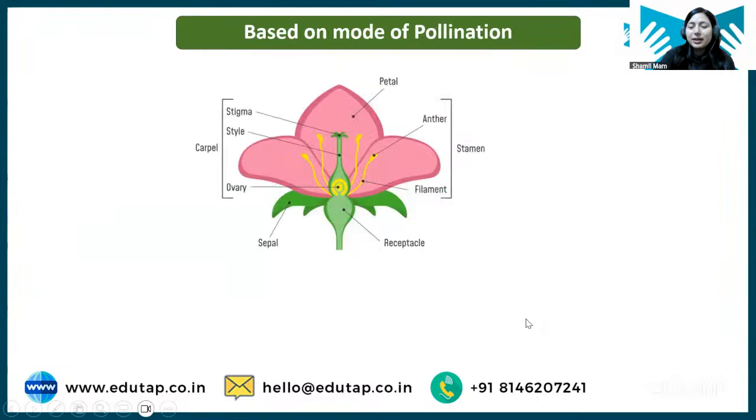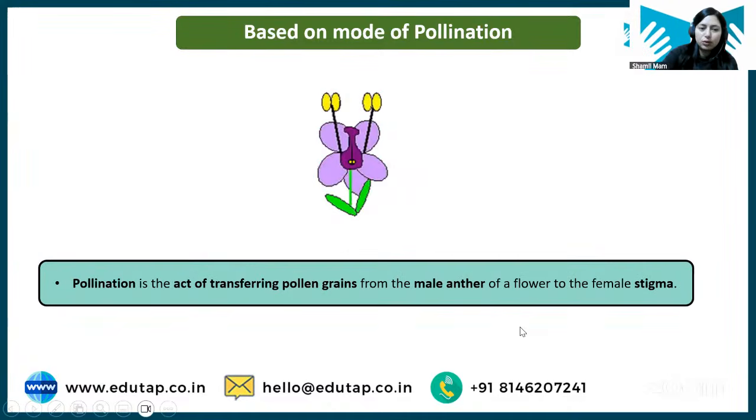Okay, can anybody tell me here the meaning of pollination? What do you understand by pollination? Okay, we are going to cover next based on mode of pollination. So, can anybody tell me what is pollination? Yes, I can see answers coming. Transfer of pollen grain from anther to stigma. Very good. Very good. Okay, that means you know things, right?